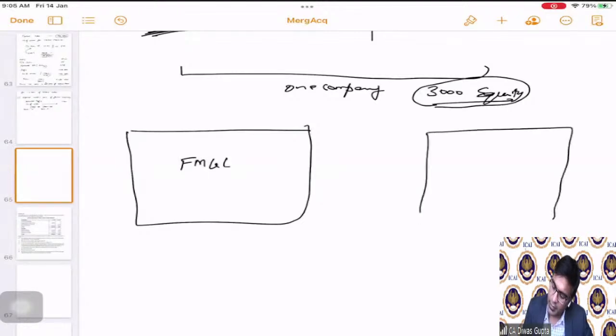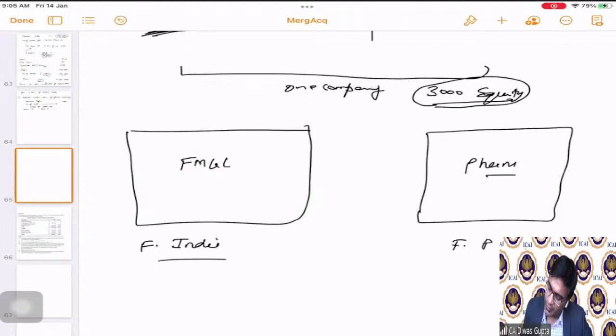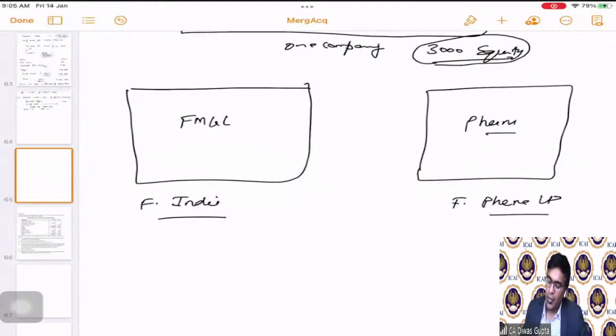This is pharma. Now there are two companies, Fortune India Limited and Fortune Pharma Limited. Now FMCG still has 3,000 equity shares only, and this is held by shareholders.